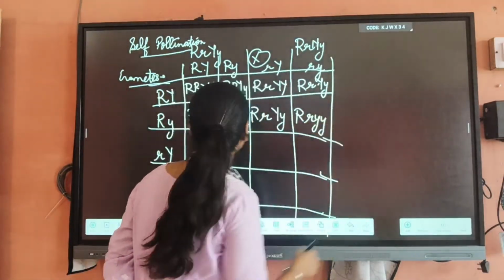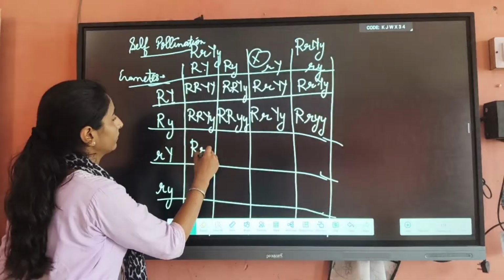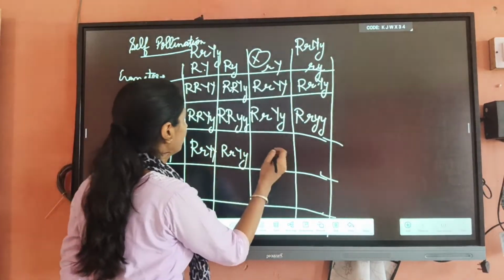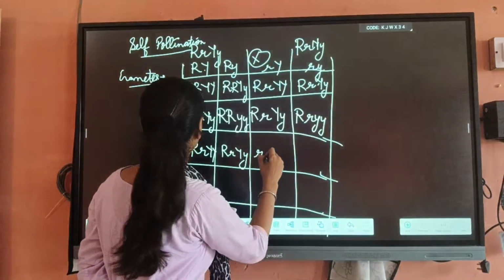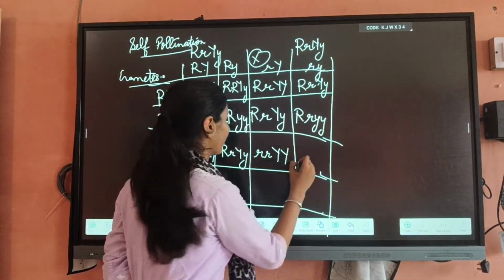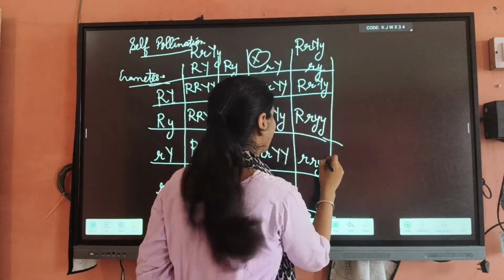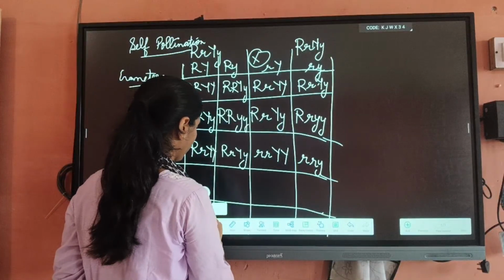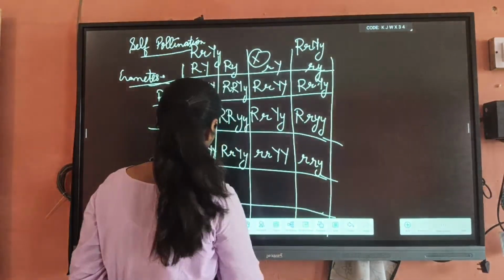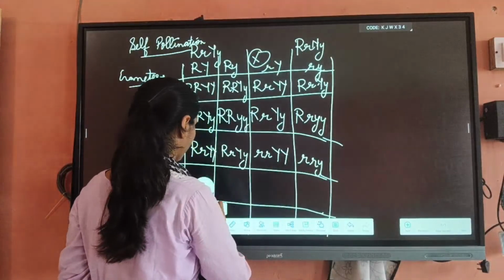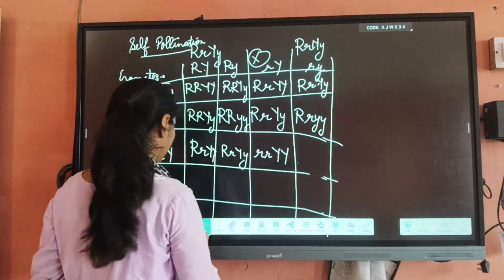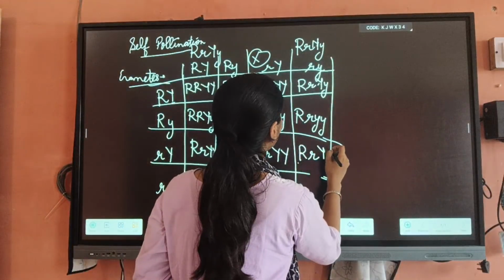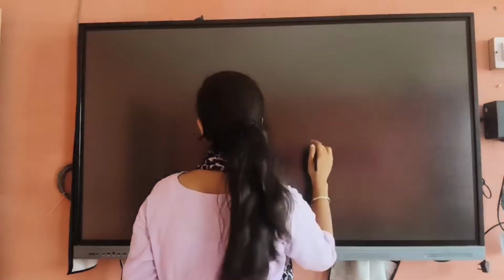In this way. Same way, capital R, small r, capital Y, capital R, small r.